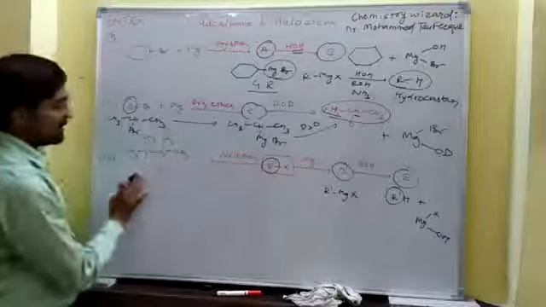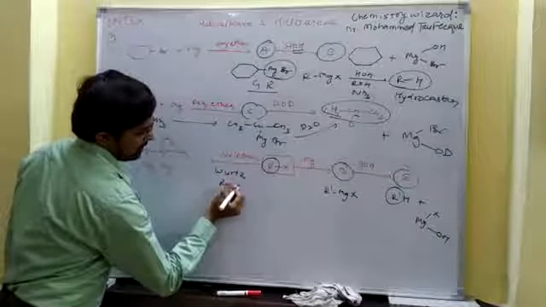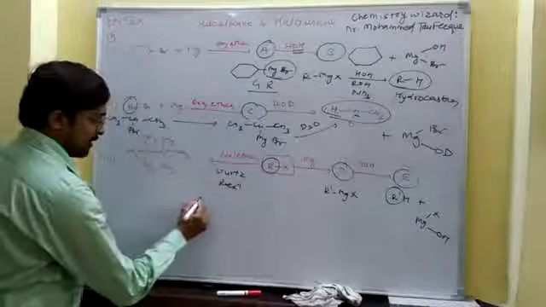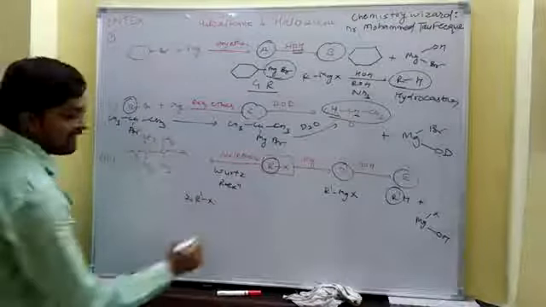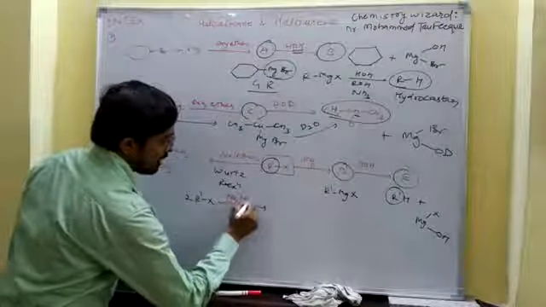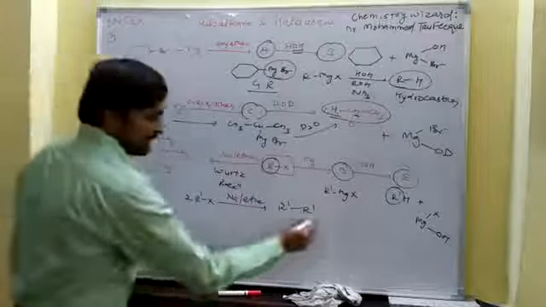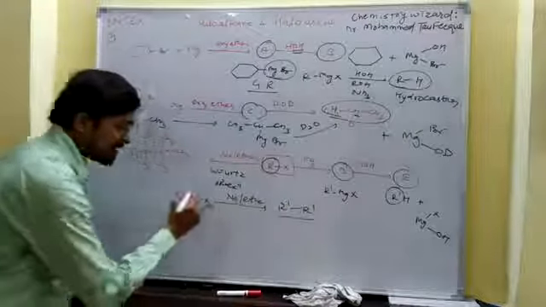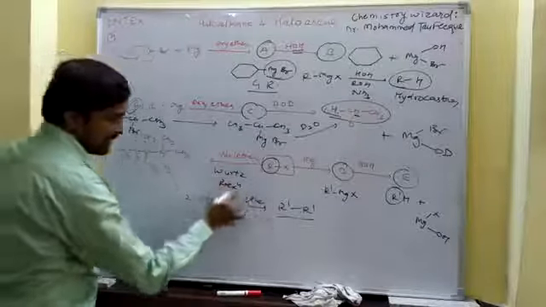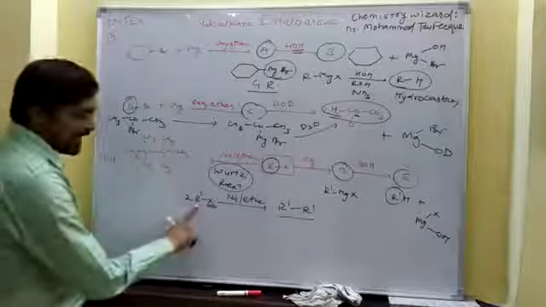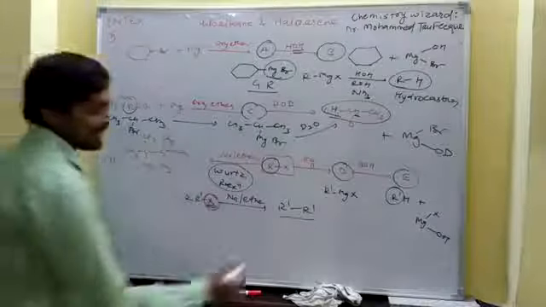R-X reacts with sodium plus ether and produces this hydrocarbon. Remember, it is the Wurtz reaction. In case of the Wurtz reaction, if we have an alkyl halide, R-X, allowed to react with sodium in presence of ether, then two R groups combine with each other from the same carbon to which the halogen was attached, and give R-R.